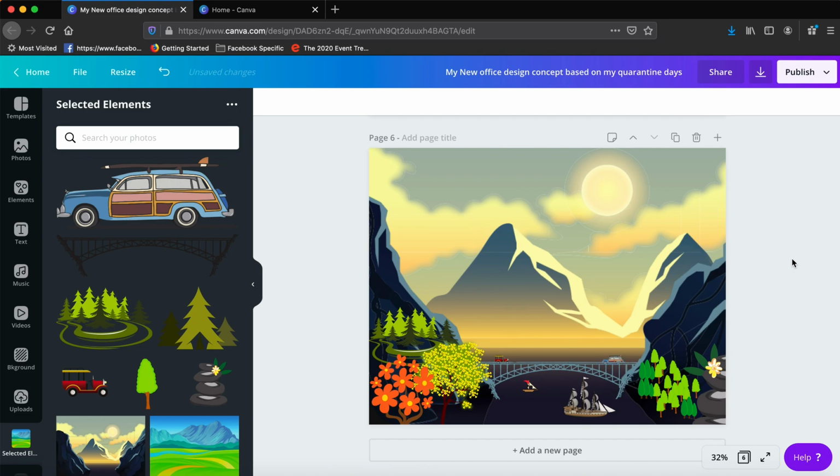So that's pretty much what I done within Canva to create this design, and it has already started looking like a good design. Well, the whole purpose of my design is not to be a designer, but to know enough to create a cool looking design to attract attention on my social media.